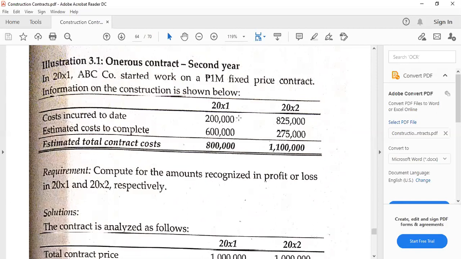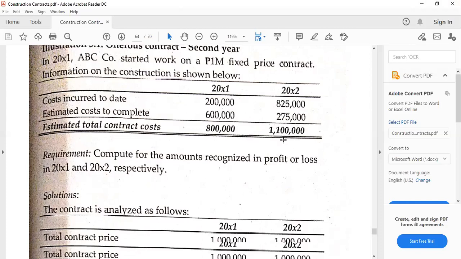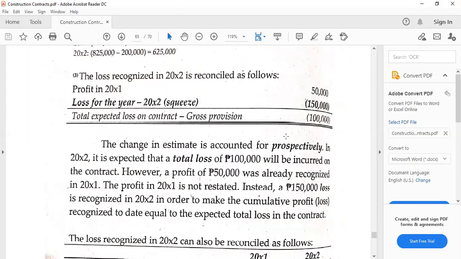And it is also important to highlight, because we are closing the discussions now for construction contracts, that cost incurred to date, with the words "to date", is really cumulative, but estimated cost to complete is really from this point and up to the future. So we do not add the two values because it is an estimate done at the end of the accounting period.